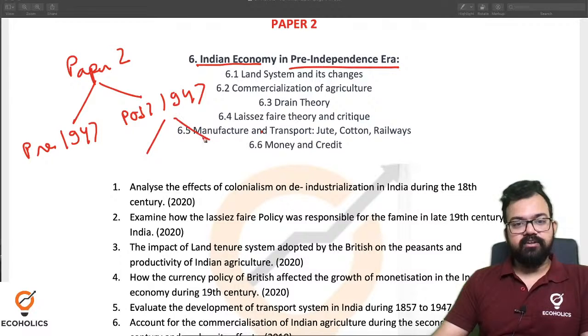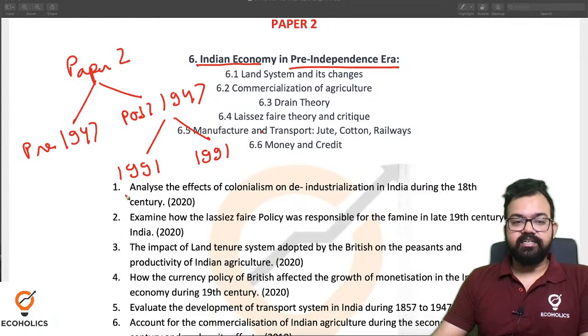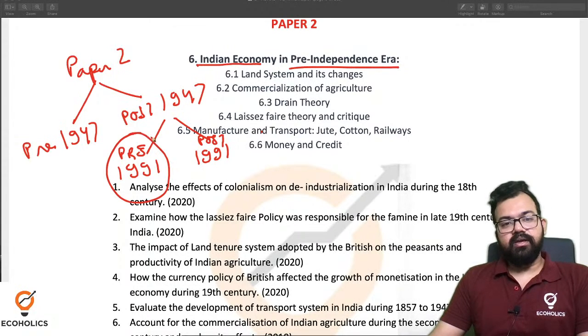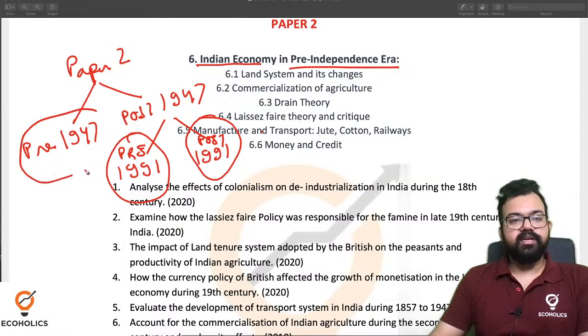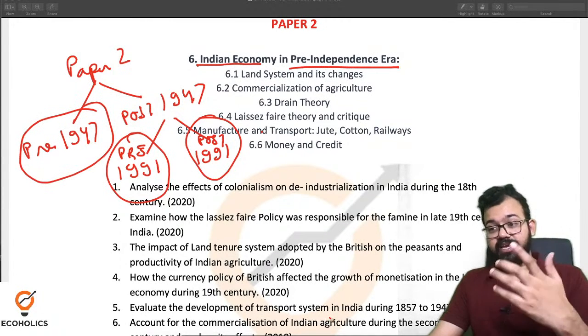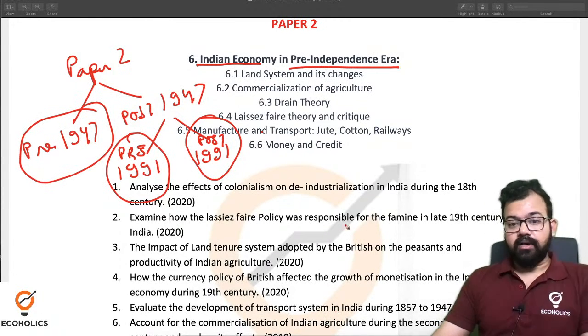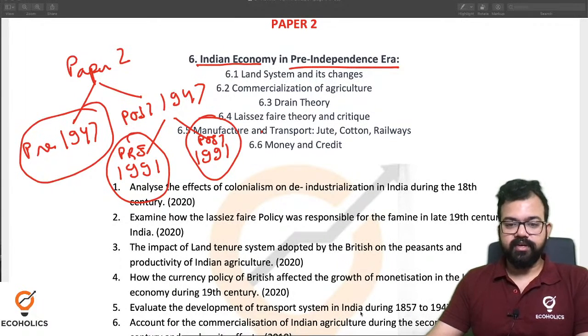This post 1947 is also divided into pre 1991 and post 1991, that is, pre reforms and post reforms. So there are three major heads. Before starting anything, you have to understand the syllabus. This is vital.